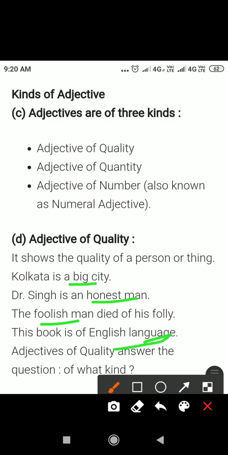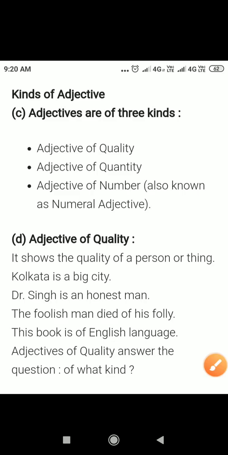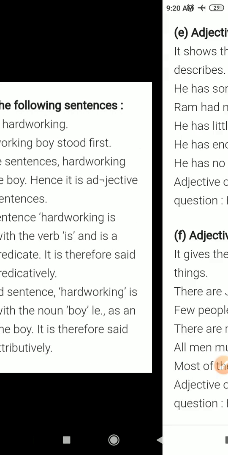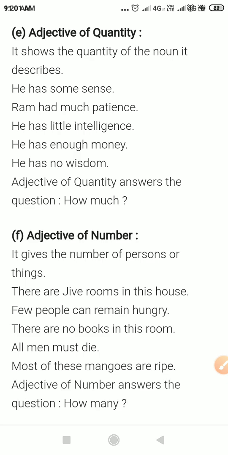This is the quality of a particular person or thing. Now we will study the second part of adjectives.